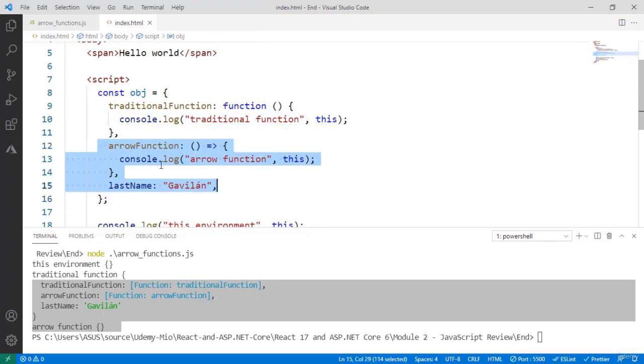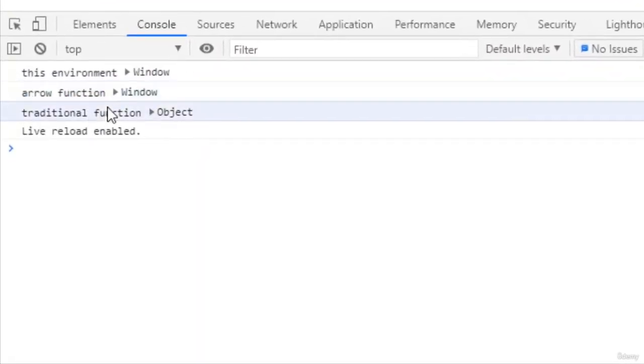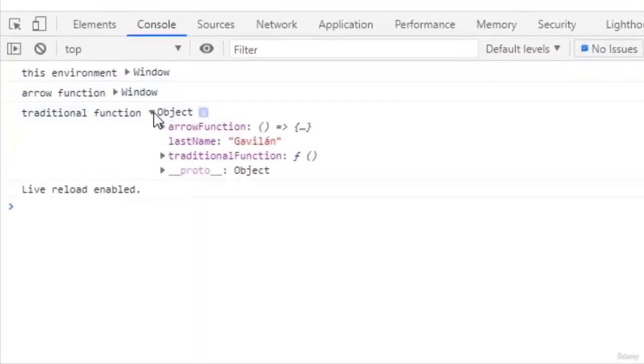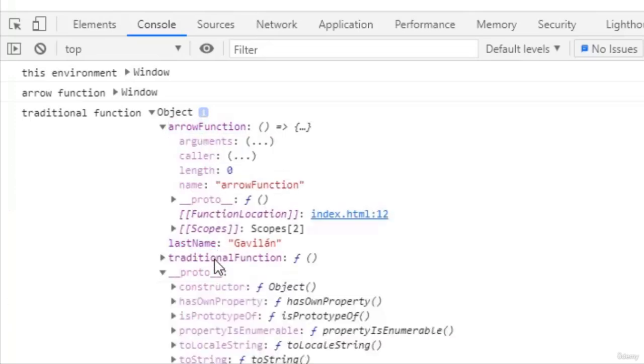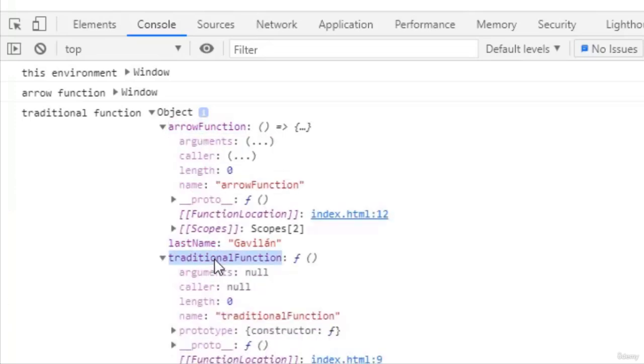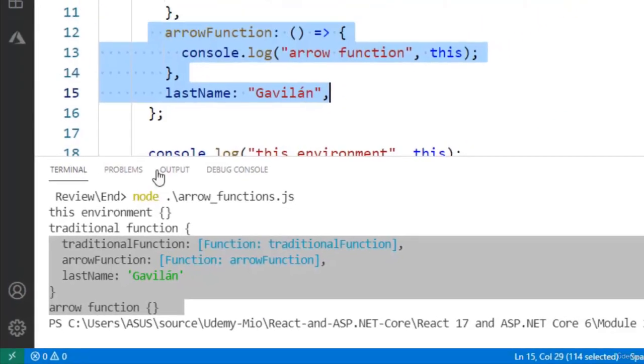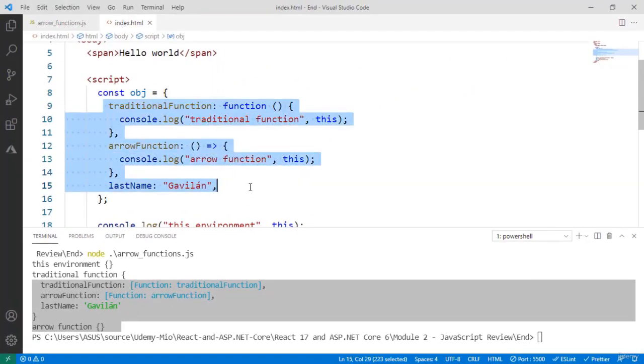And what is the environment of this place? The window object. And also if we come back here and we go to traditional function, you are going to see that its value, the value of this, is also the object that we declared, the object that has arrow function, last name, and traditional function as its properties, which is this object that we have here.